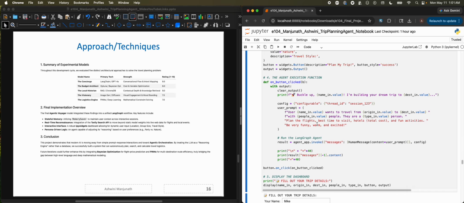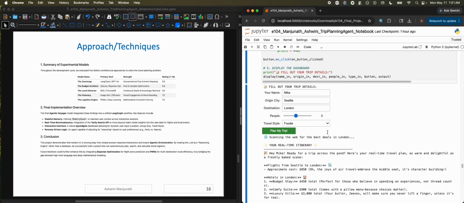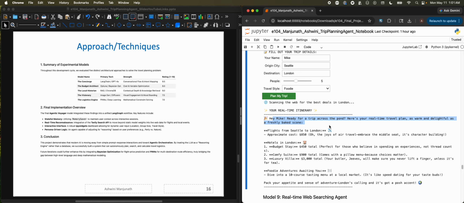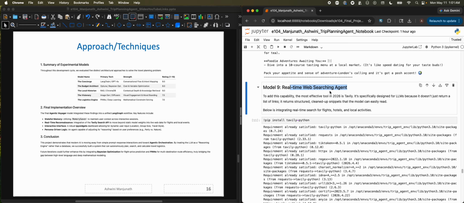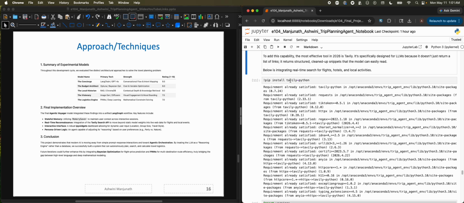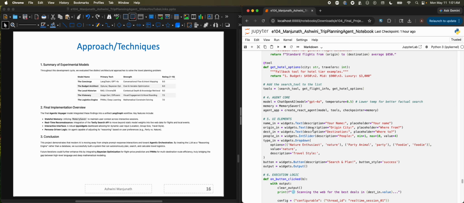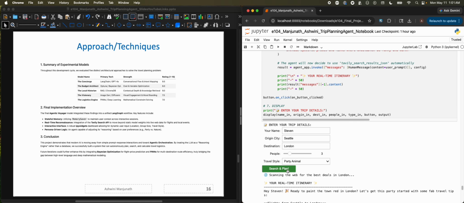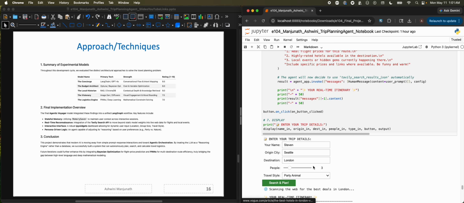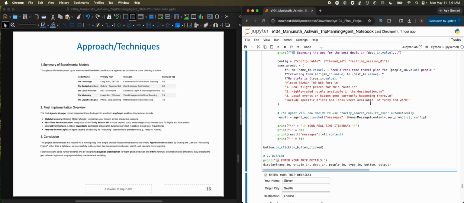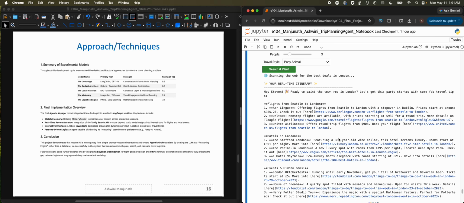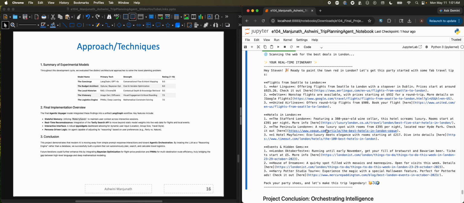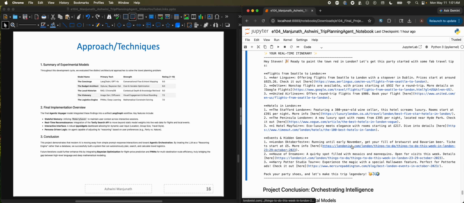And also I tried using the prompt as be funny, warm, and excited, and as you can see, accordingly, it just does the same. At the end, I tried the real time web searching agent, as you can see, using the Tavily API. Again, it takes the user input and then plans accordingly according to the prompt that we have given, be funny and warm, and accordingly it gives details. The difference in this model being it also gives the links for the user to further research.